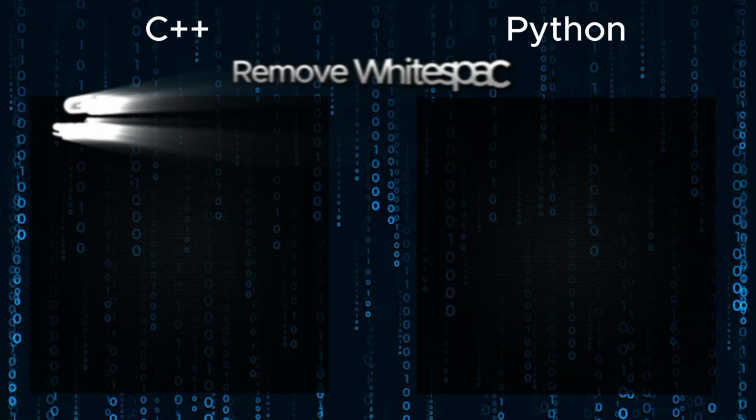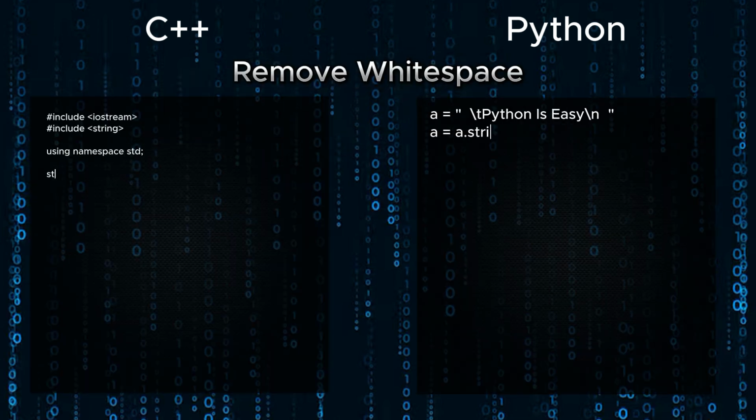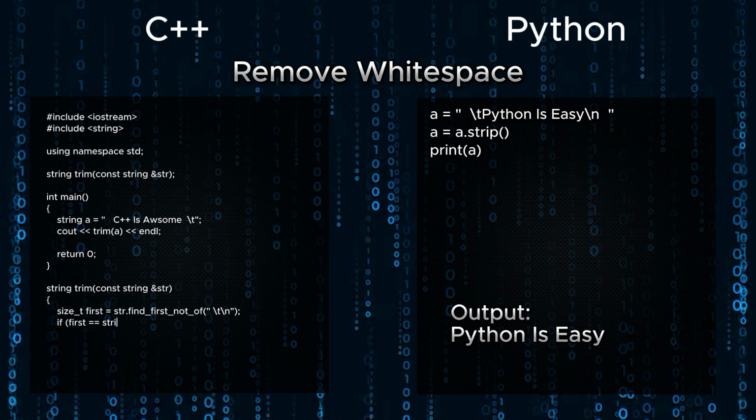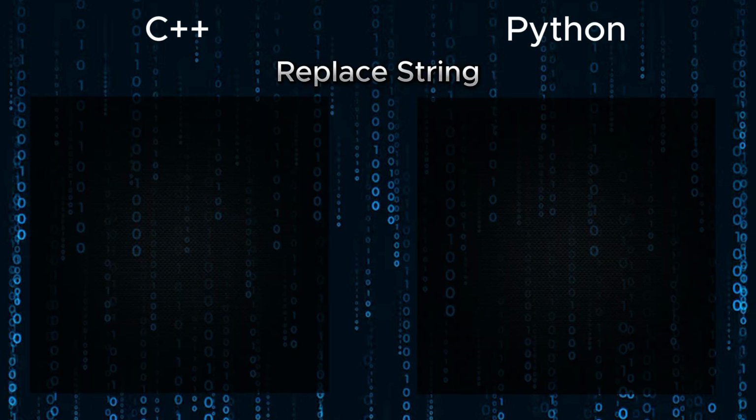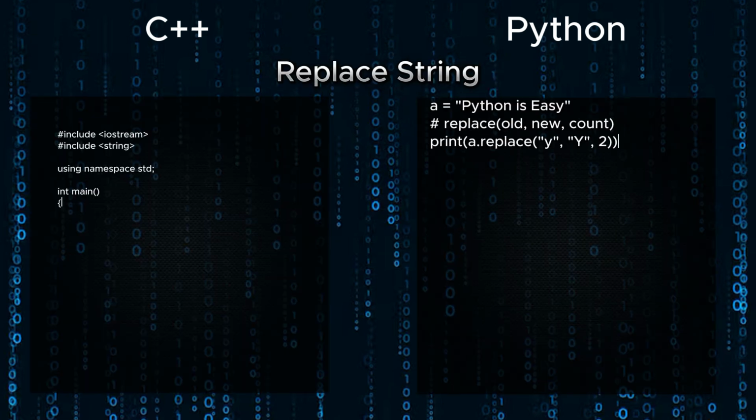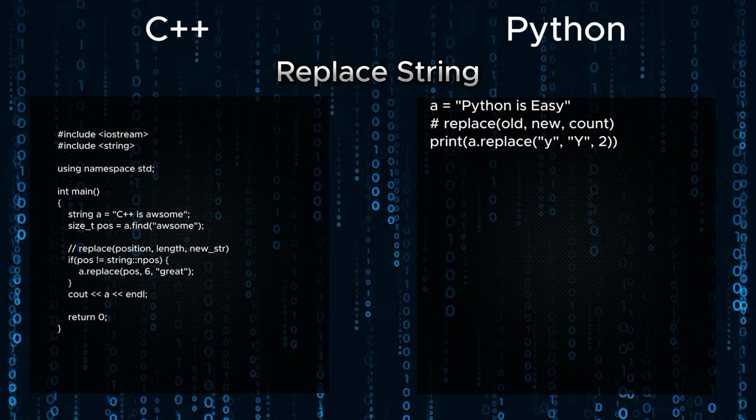Remove whitespace. In Python, it's easily done with the strip method. In C++, there is no built-in method, so we can write a custom trim function. Replace string. In Python, it's done with the replace method. In C++, replacement must be implemented manually or with the help of algorithms, such as find and replace from string.